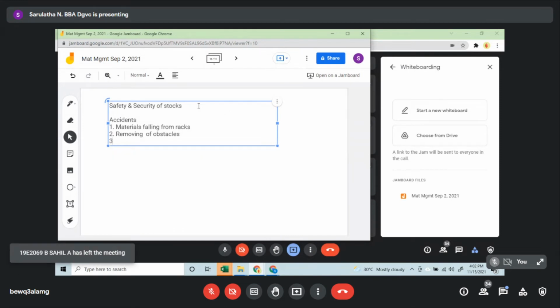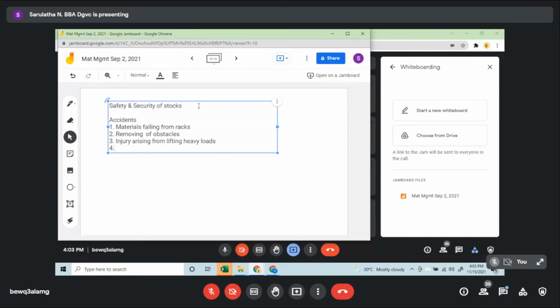Okay, and the third one is injury arising from lifting heavy loads, because some injury may happen. Then it may be some collision which can happen, or falling off because of handling, any slipping because of oil, grease, and injury because of the acids.